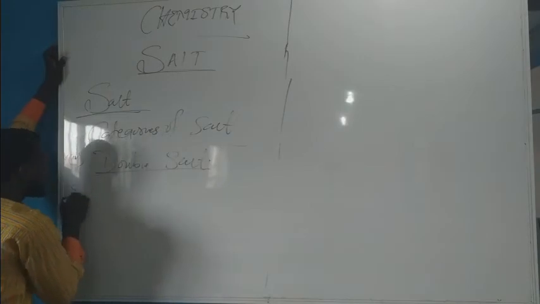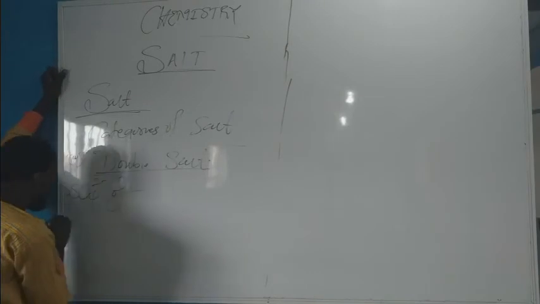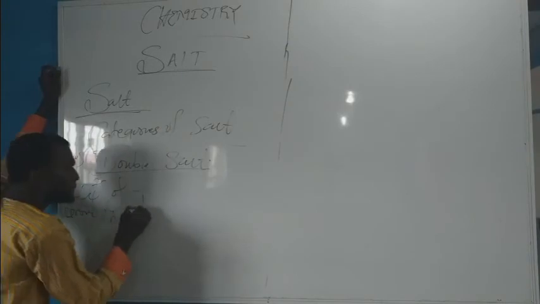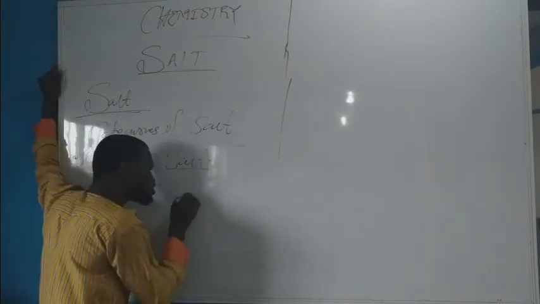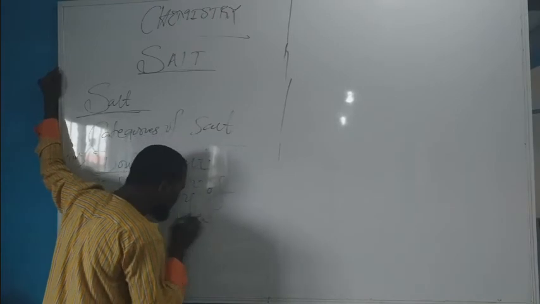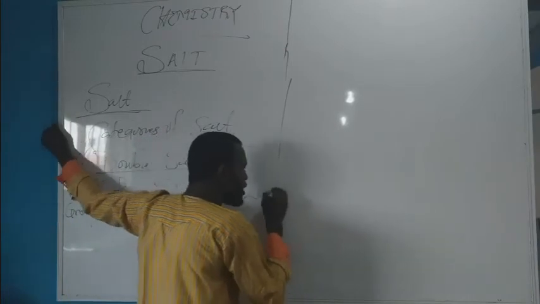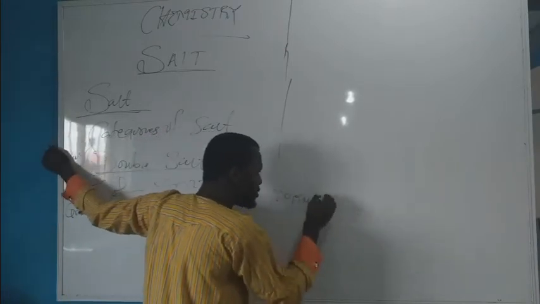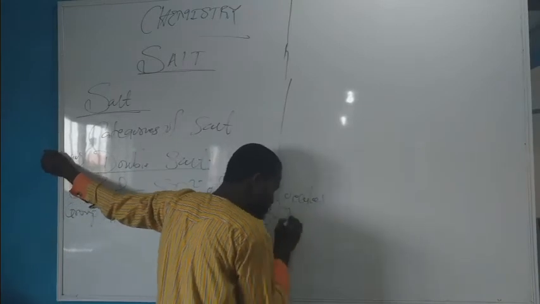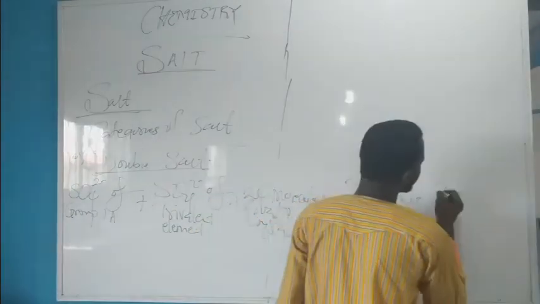This is it. Tetraoxosulfate 6 ion, old name sulfate, of group 1A plus tetraoxosulfate 6 ion of a trivalent element plus 24 molecules of water of crystallization equals double salt.